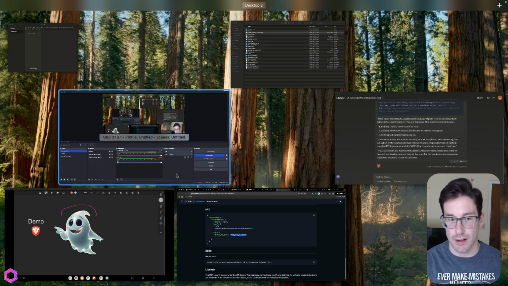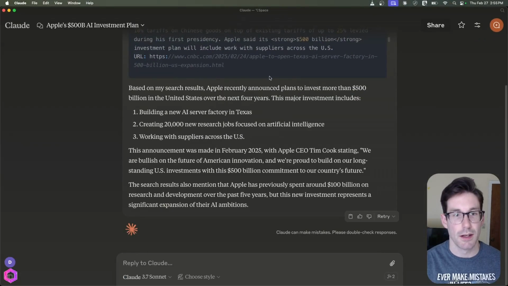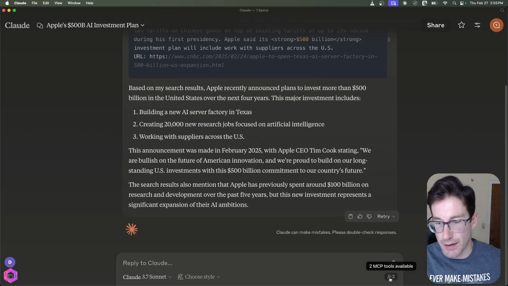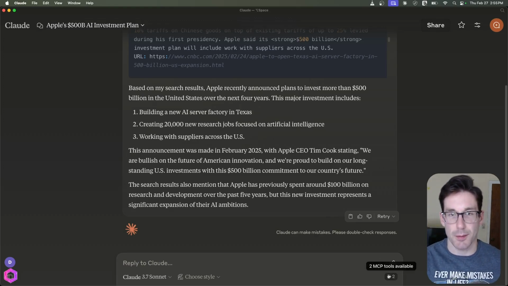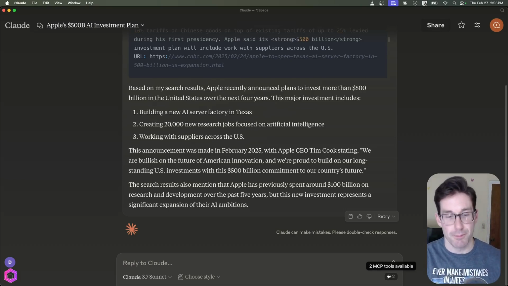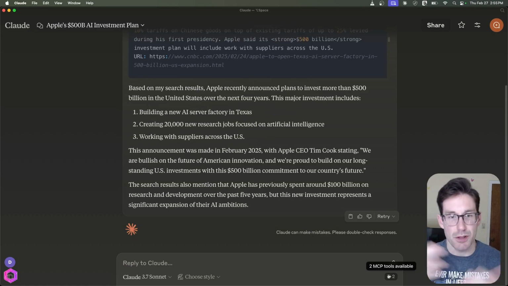So you'll reset the desktop. Where is it? I lost it. Here, you'll have to reset this, close it out, open it back up. And once you've done that, then you should have this little tool down here that says that it's actually set up correctly. If not, it'll give you an error, and then you can try to figure out how to fix it with AI. So that's how you set this up. That's not really what this video is about, but I figured I'd share that with you just in case you were interested.